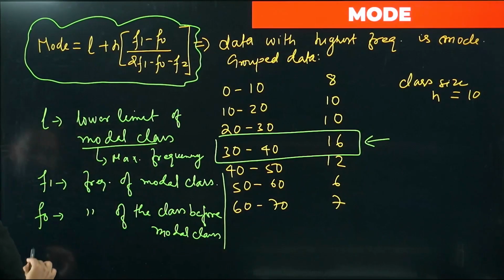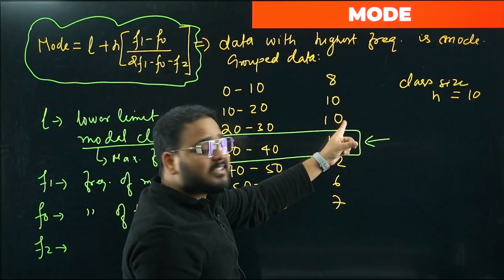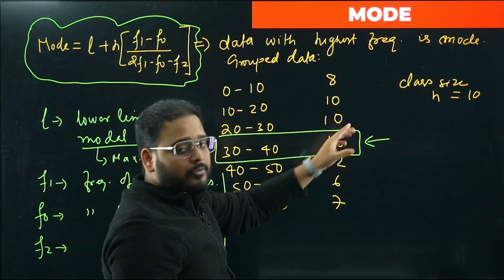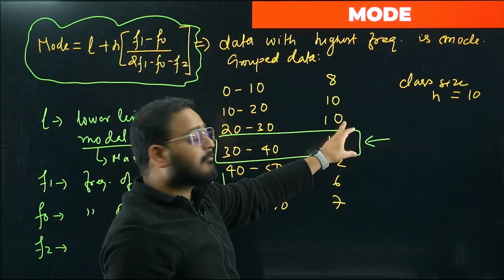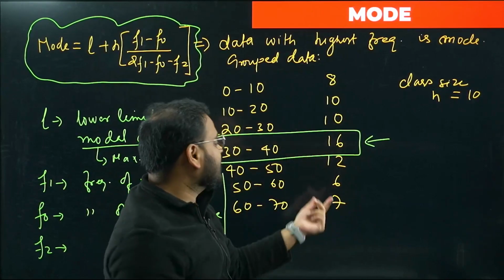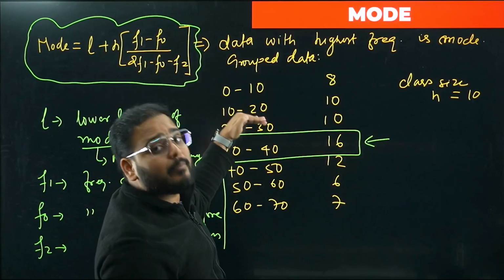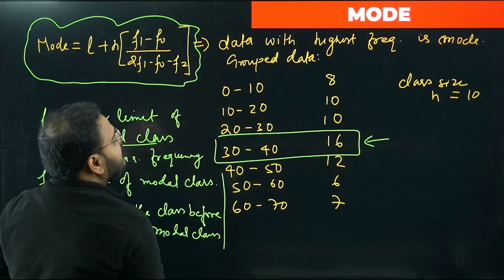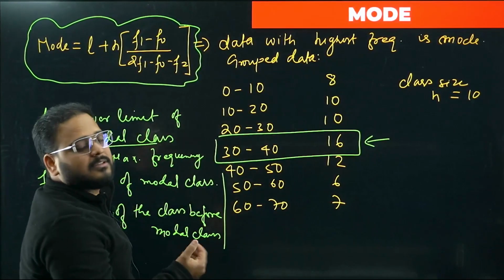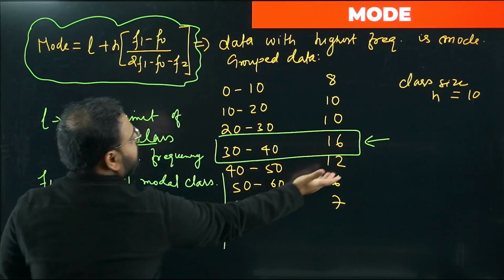What about F2? In the same way, succeeding. So F1 is 16, F0 is 10, whereas F2 is 12. F2 is the frequency of the class after the modal class.